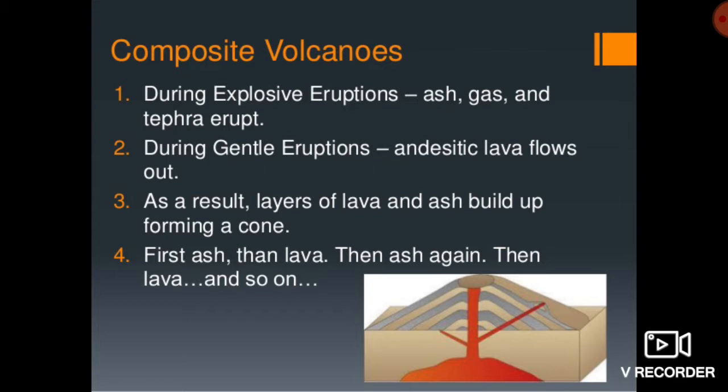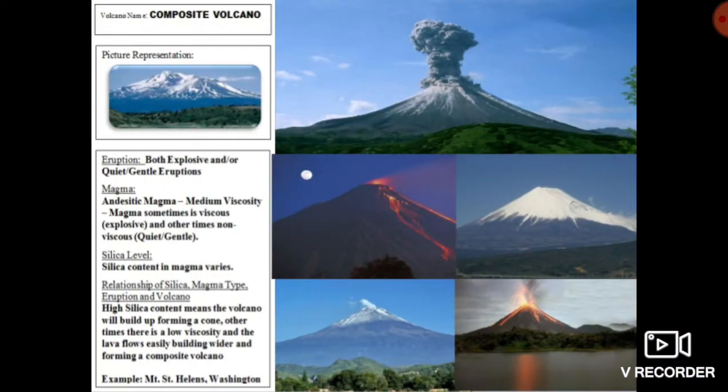Different layers are formed here. You can see here composite volcanoes. On the right of this, there are numerous pictures of the volcano which have the characteristics of the composite volcano. The central vent, the eruption is very violent.